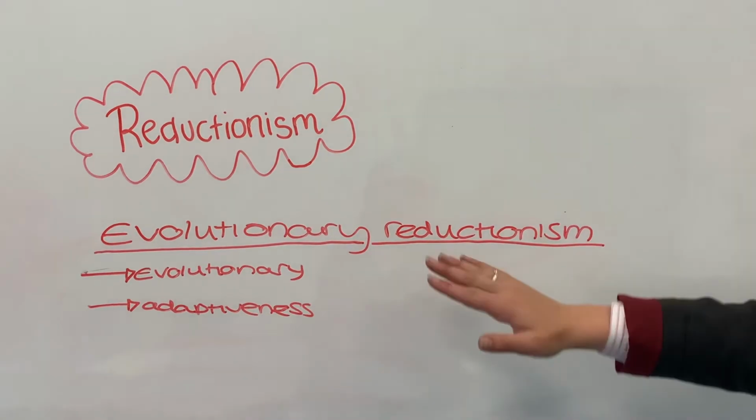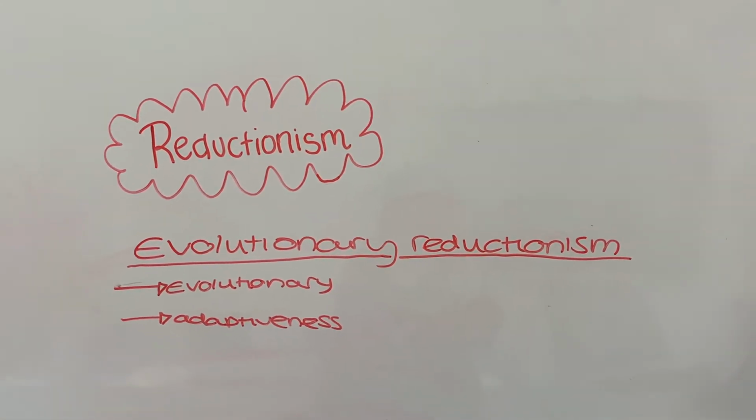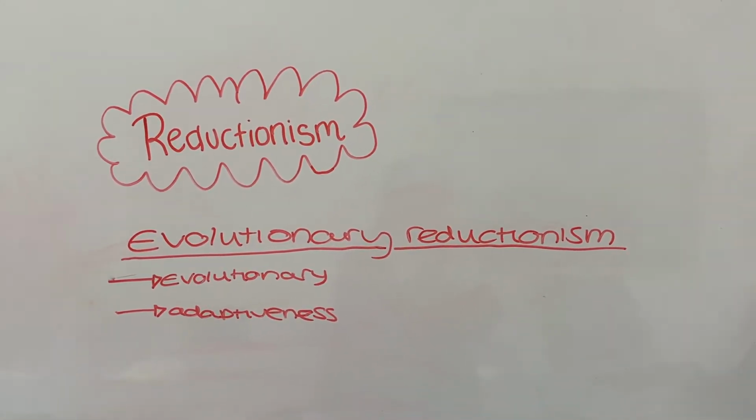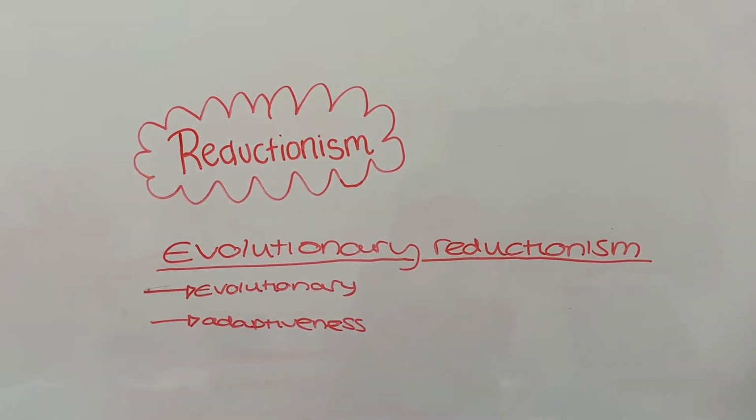The final one is evolutionary reductionism. This is a form of reductionism where situations are explained through evolutionary adaptiveness.